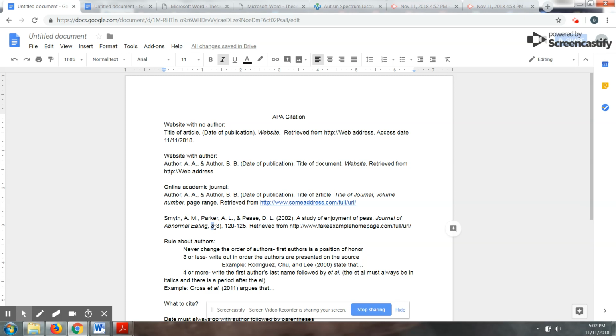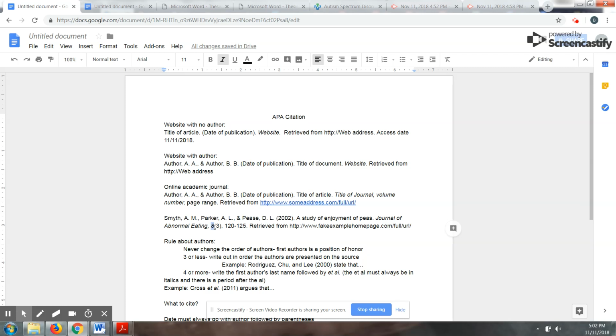Which one am I looking at? So to give a better example, let's say you have a journal that publishes 5 times in 1 year. And let's say they've been around for 4 years. So let's say I want the second year, but I want the third in that second year. So the volume would be 2, the number would be 3. In the case of this example, the volume would be 8, the number would be 3.